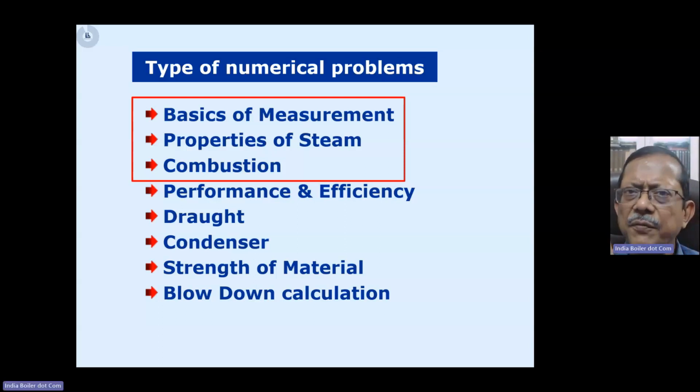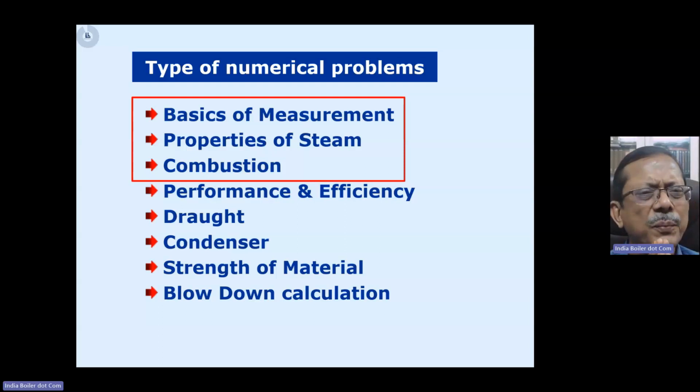Draft is another. From draft, you mostly get the natural draft question, the questions related to chimney draft, right? You also get a question from this calculation of fan power and such, which are pretty easy as such. Strength of material, again, is a very big subject, right? Any mechanical, electrical engineer would be a little wary of this subject because there can be very tricky questions that can come from strength of material.